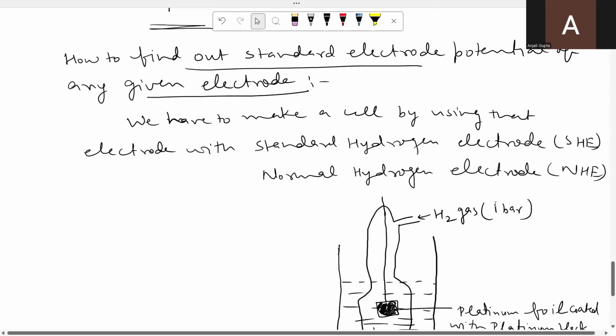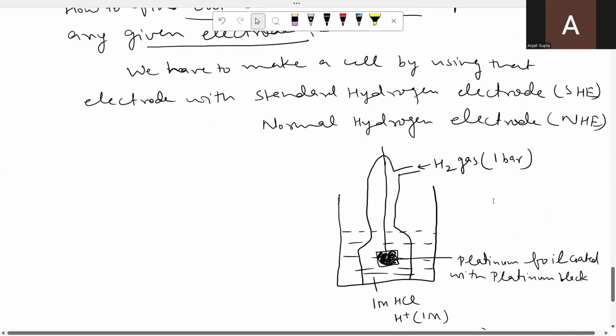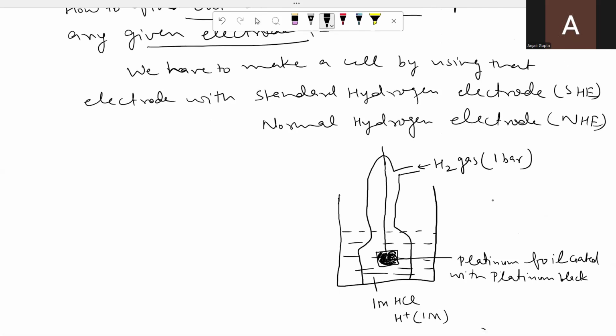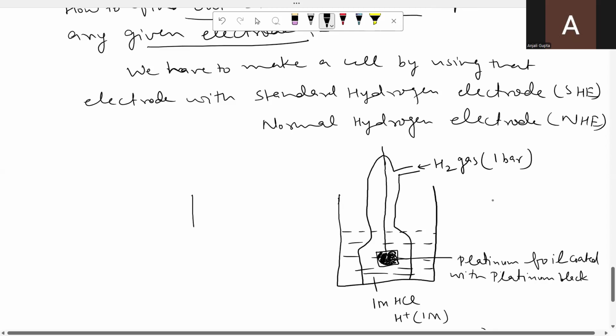Our topic was how to find out the standard electrode potential of any given electrode. So for that, what do we have to do? We have to make a cell by using that electrode with the standard hydrogen electrode. Suppose we want to find the standard electrode potential of the zinc electrode, so what will we do? We will combine it with the hydrogen electrode.